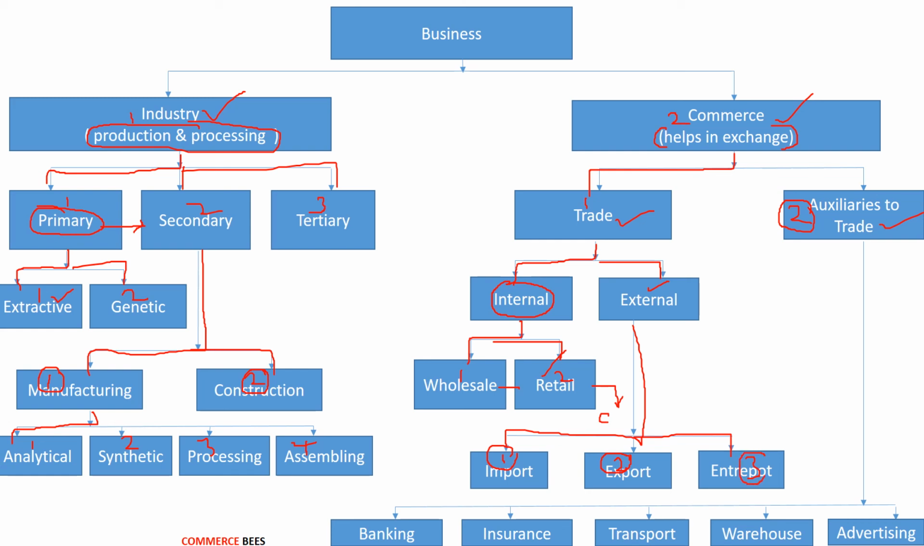The second is the auxiliaries to trade. In the auxiliaries to trade, different services are covered. The first is banking services. The second is insurance. The third is transport. Fourth is warehousing, and the fifth is advertising. These activities help in the smooth exchange of goods from the producer to the final consumers.